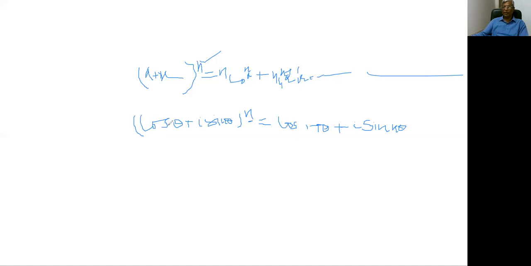This n will be multiplied here. This is the statement of De Moivre's theorem when n is an integer, the first part of the statement.